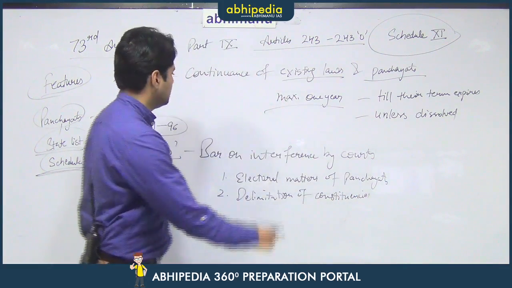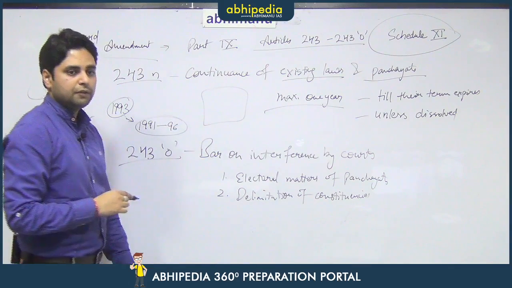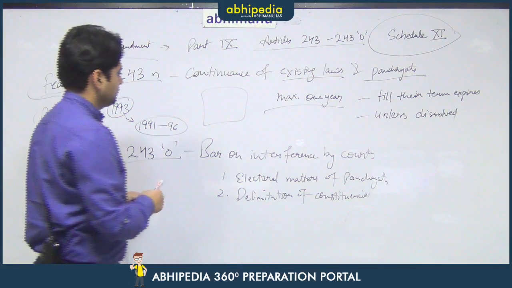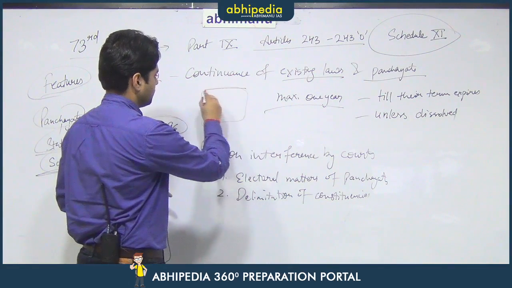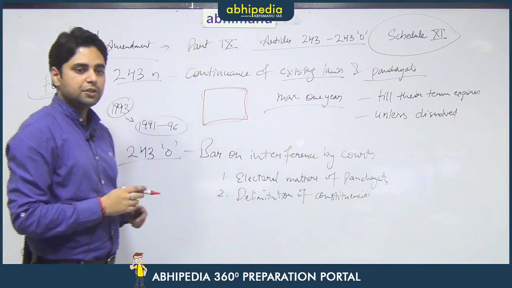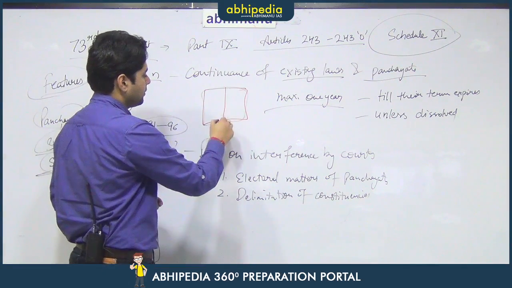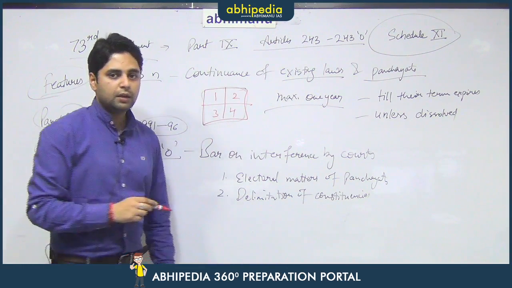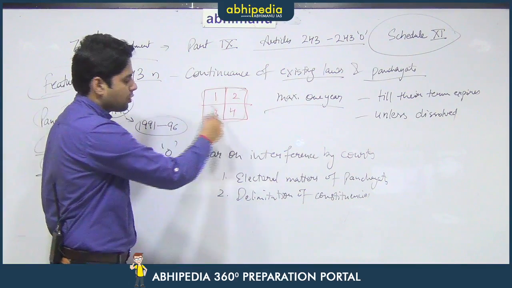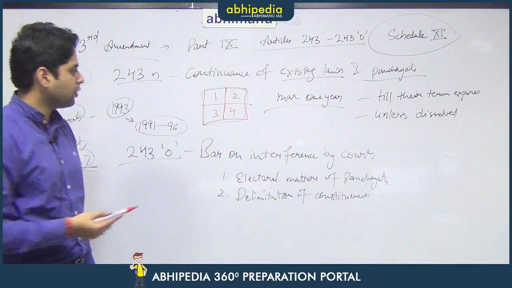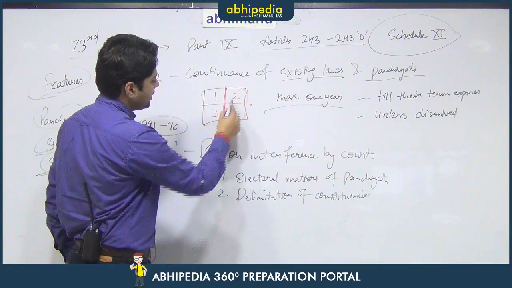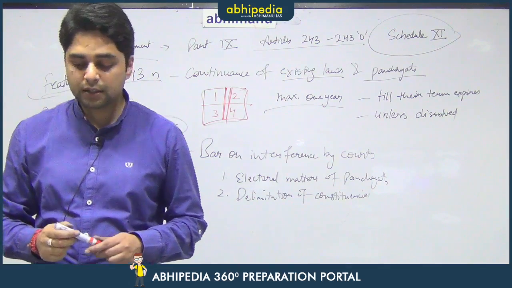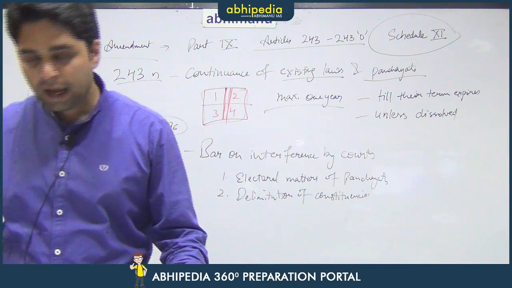For example, if this is a particular village, and in this particular village 4 constituencies have been formed like this. So this is constituency number 1, 2, 3 and 4. No one can challenge how this boundary was drawn. So this thing cannot be challenged in a court of law. No one can say that instead of this line, it should have been drawn here. This is a discretion of the state government and it cannot be challenged before any court.